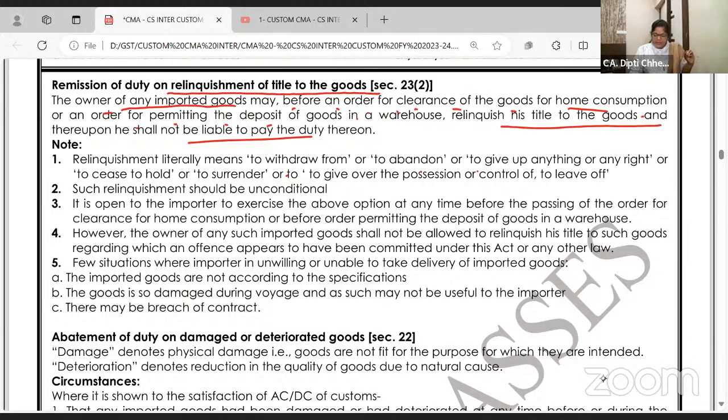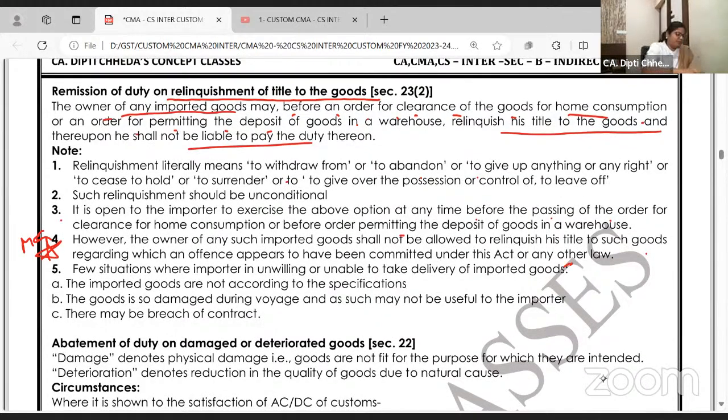It is open to the importer to exercise the above option at any time before passing the order for home consumption or warehouse. Once the goods are in warehouse, these are your imported goods. You can't relinquish. So you want to relinquish it before they are permitted for home consumption or warehouse. Give the relinquishment letter only till there. However, the owners shall not be allowed to relinquish in certain cases. Okay? Yes. This was asked once in the MCQ, the 4th point. I am teaching you in depth what all they can ask in the MCQ. So do it well. 4th point.